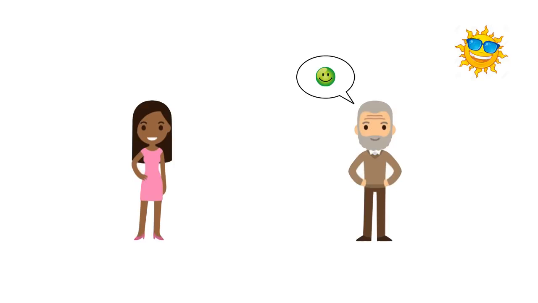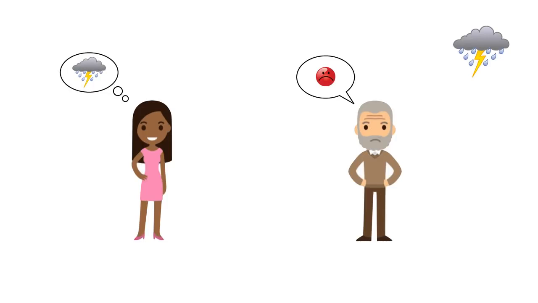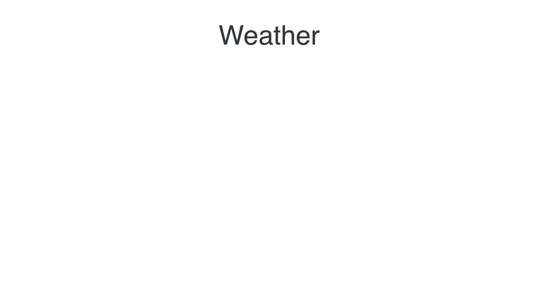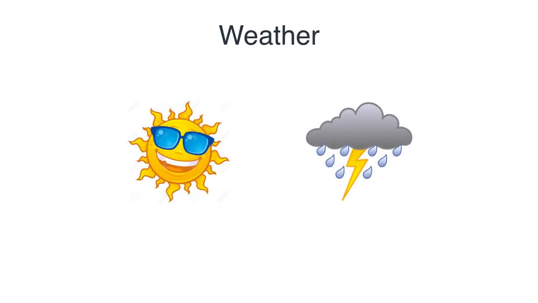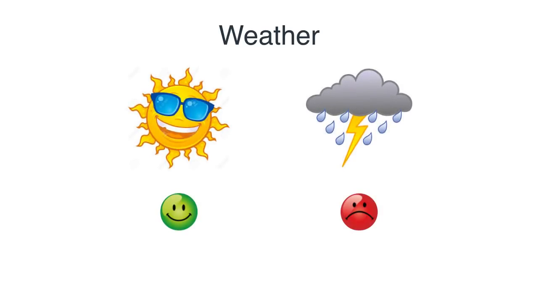And now he tells Alice on the phone that he's happy, and so she infers from that information that it must be sunny. And if it's rainy, then Bob gets grumpy, and so he tells Alice on the phone that he's grumpy, and from there she infers that it must be rainy. So, small summary, the weather can be rainy or it can be sunny, and if it's sunny, then Bob is happy, and if it's rainy, then Bob is grumpy. And so he tells Alice his mood, and she guesses immediately what the weather is based on his mood.